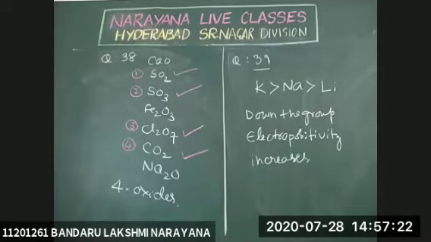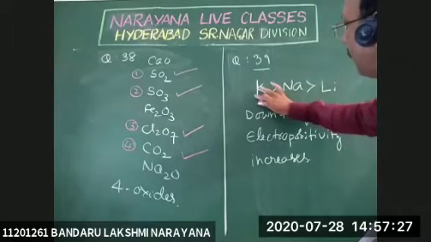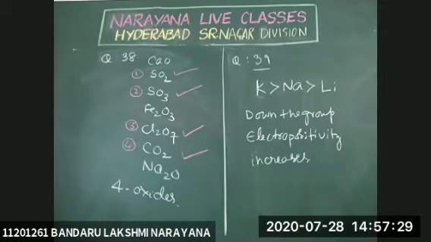Down the group, electropositivity increases. Hence, potassium is more than sodium. Potassium is more than sodium. Sodium is more than lithium.